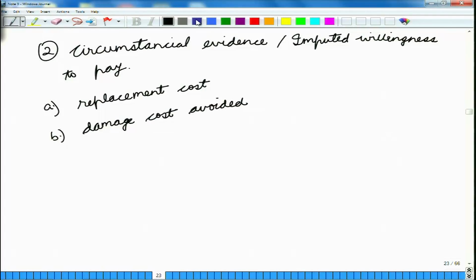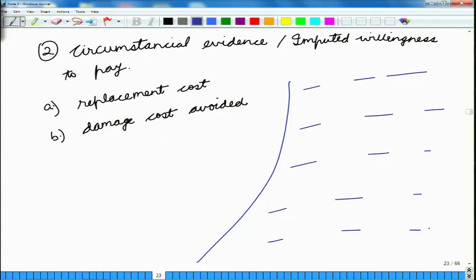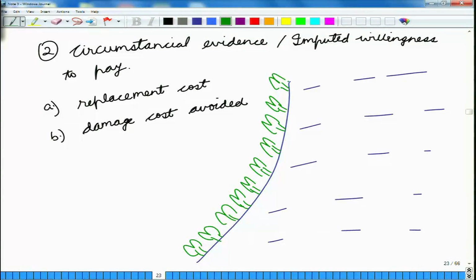Now, to give an example, let us consider another facet of biodiversity. We have seas on one side and we have mangrove trees that are growing on this seashore. Now, mangrove trees provide a number of benefits.